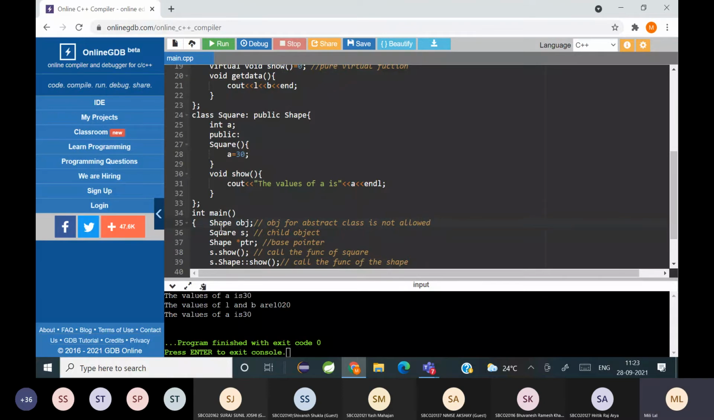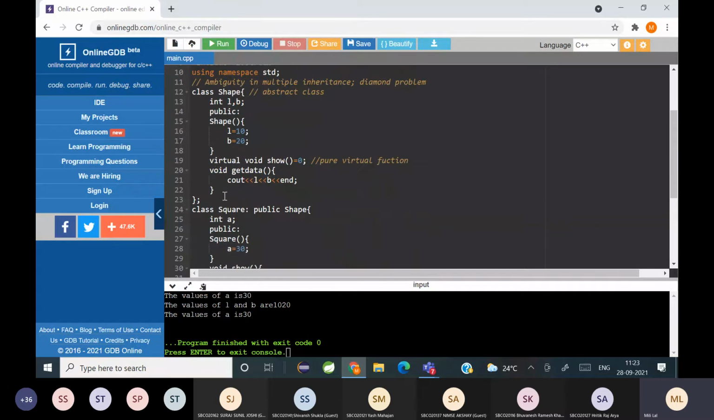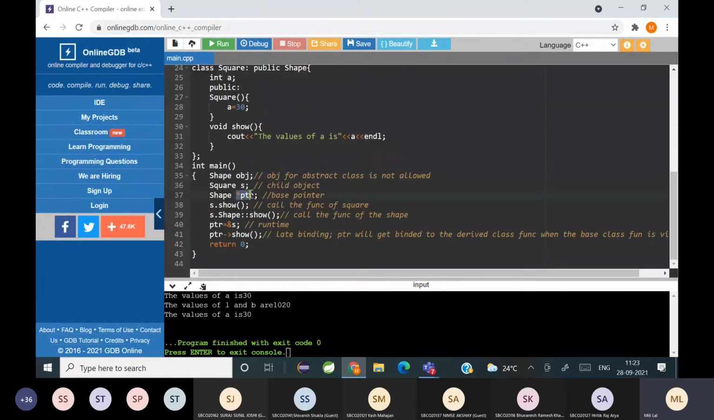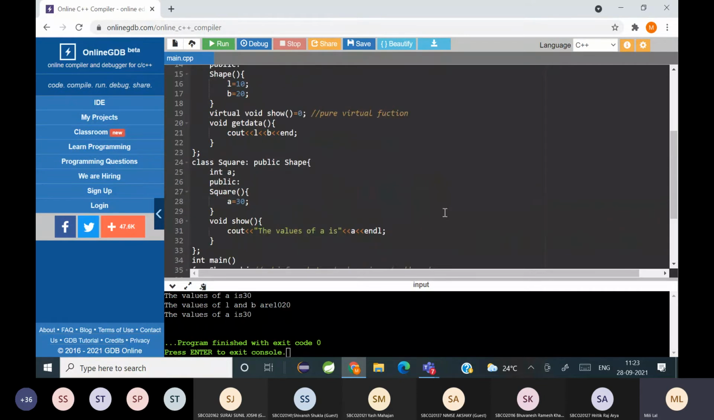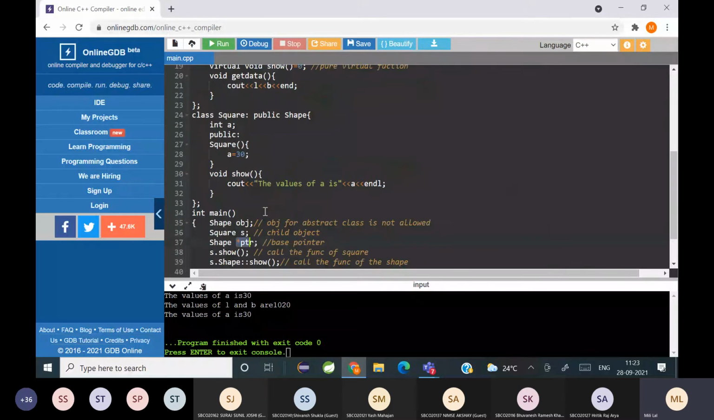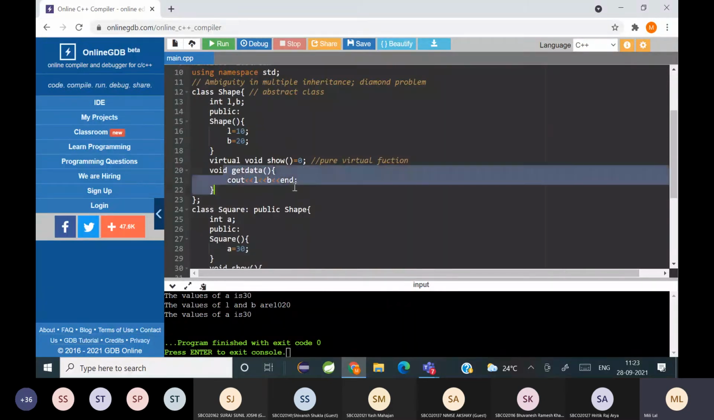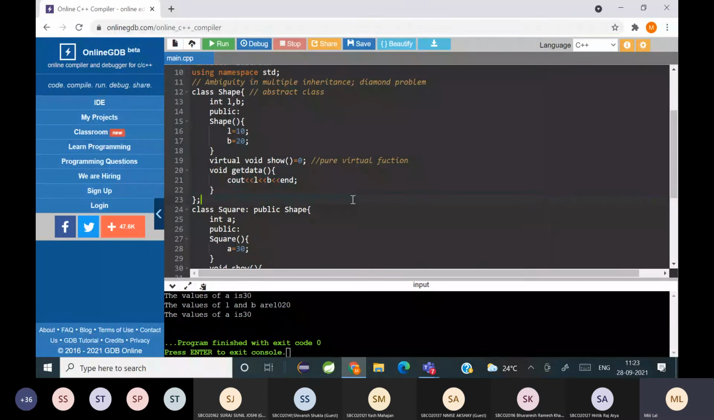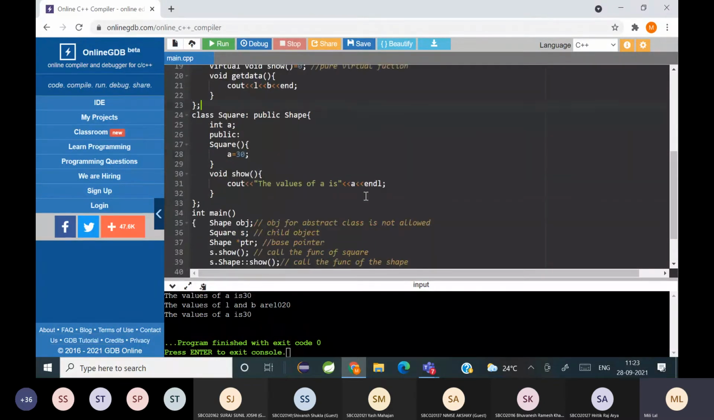Why? Because an abstract class is considered to be incomplete. Incomplete क्यों? Because it contains a pure virtual function. So pure virtual function के सिर्फ डिक्लेरेशन है, डेफिनेशन नहीं है, इसलिए हम abstract class का objects create नहीं कर सकते. तो बाकी functions को हम कैसे call करेंगे? We will call it using the pointer. बेस पॉइंटर या abstract उस क्लास का पॉइंटर के हेल्प से हम मेथड्स को कॉल करेंगे, not with the help of objects. So that you have to keep in mind.